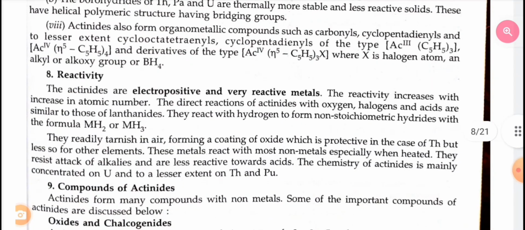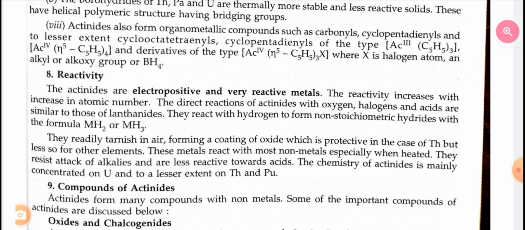Reactivity. The actinides are electropositive and very reactive metals. The reactivity increases with increase in atomic number. The direct reactions of actinides with oxygen, halogens and acids are similar to those of lanthanides. They react with hydrogen to form non-stoichiometric hydrides with the formula of MH2 and MH3.